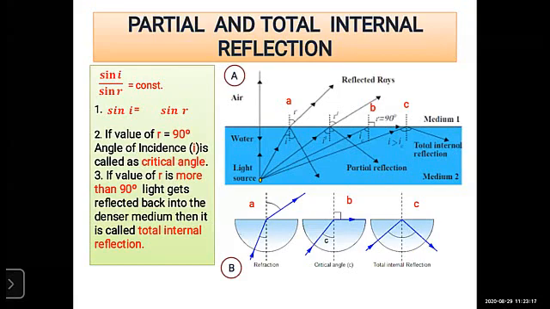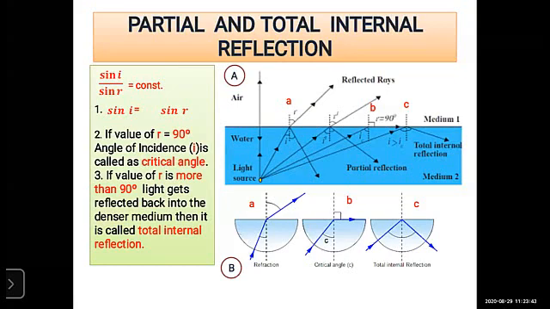Look at the diagram small c. Compare both diagrams of small c, A and B. Compare this diagram and that small c diagram. When we increase the angle beyond the critical angle, the angle of refraction also increases and becomes more than 90 degrees.